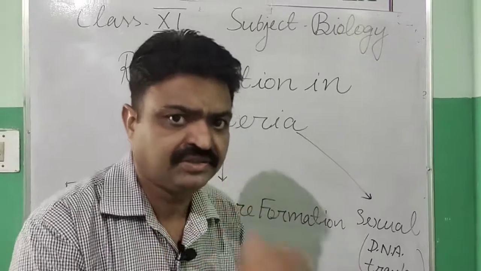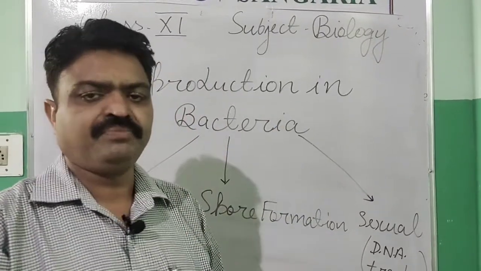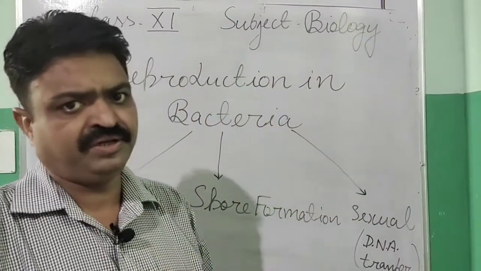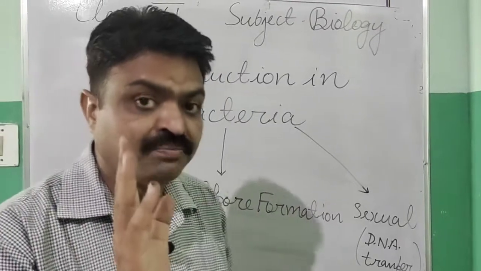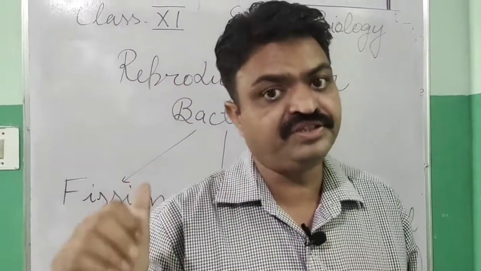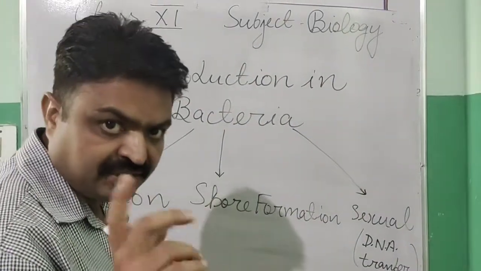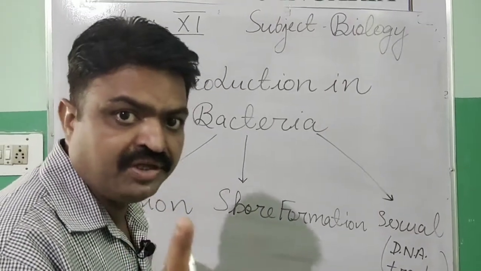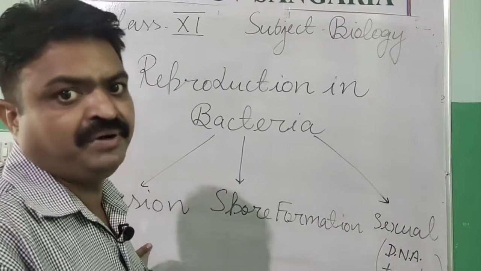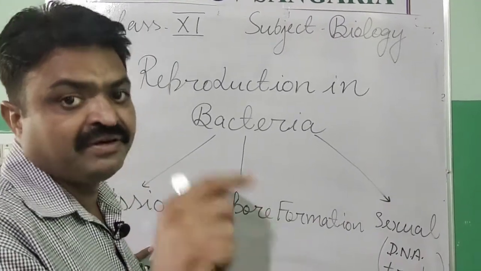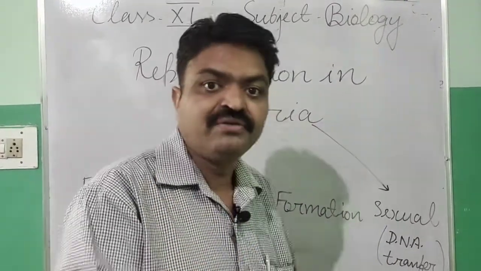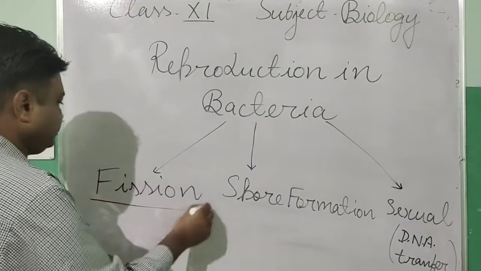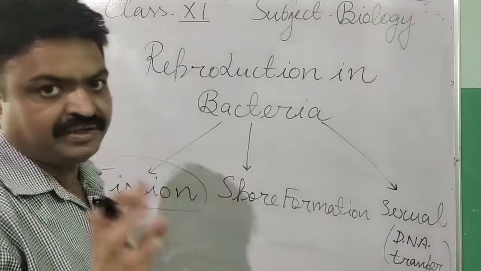Students, now we will discuss reproduction in bacteria. All three modes of reproduction are found in bacteria, but most bacteria reproduce by fission. Generally they have binary fission, in which the body is divided into two equal parts, and the nuclear material found in the form of nucleoid is also divided. So it is the main mode of reproduction found in bacteria.